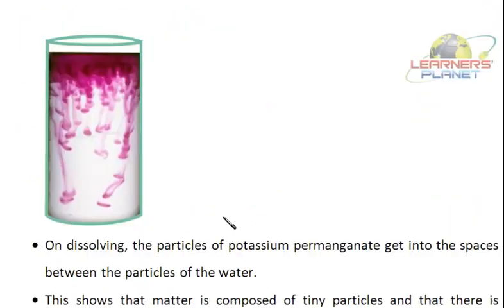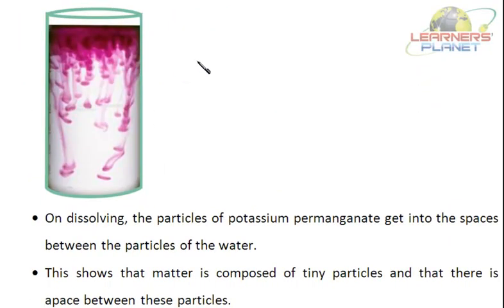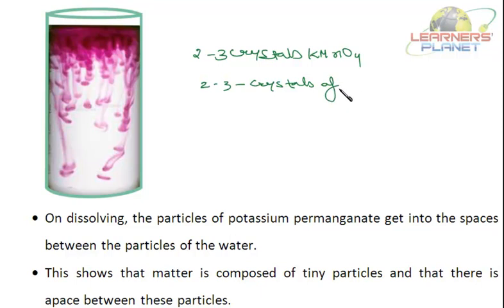Say I take a few crystals of potassium permanganate, say 2 or 3 crystals, or some orange dye, 2 to 3 crystals of any food color which you use in your home. Or you can take indigo also, say a pinch of indigo. Do you know what indigo is? Indigo is called Neel in Hindi.